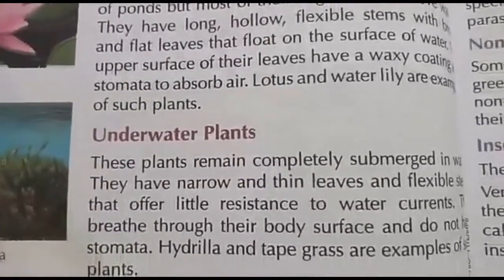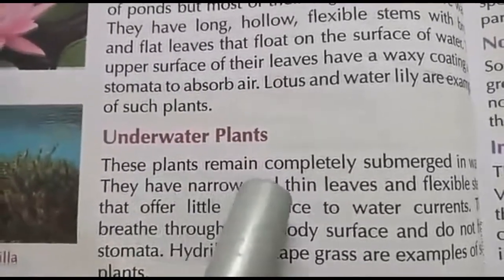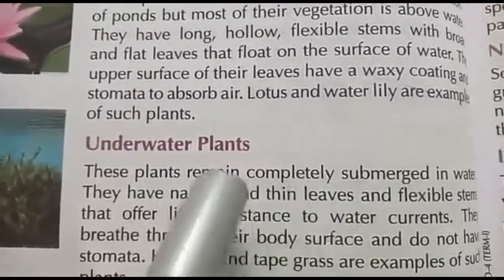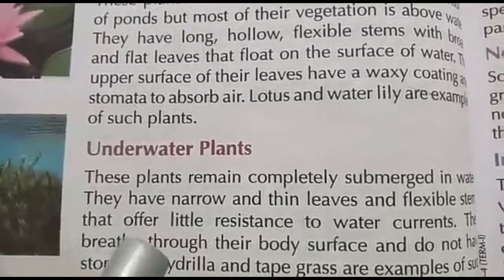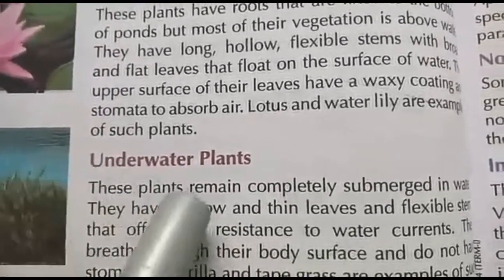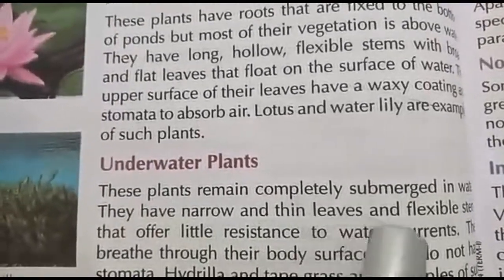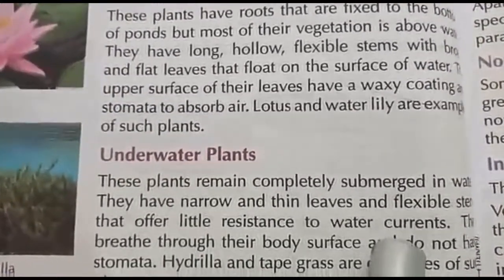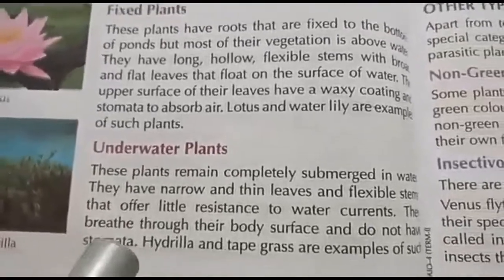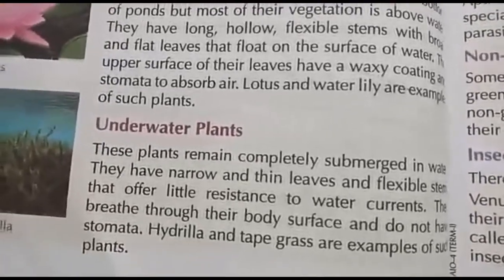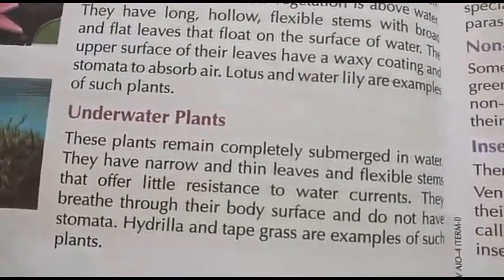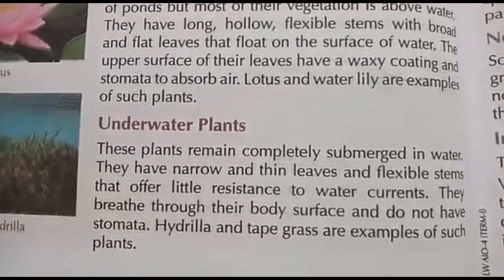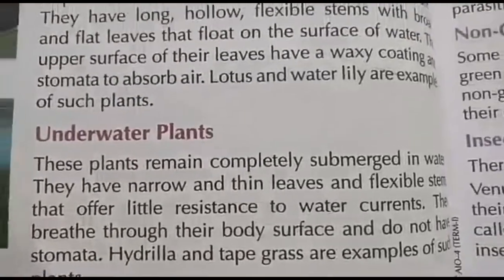Underwater plants. These plants remain completely submerged in water, inside the water only, not outside. They have narrow and thin leaves and flexible stems that offer little resistance to water currents. They breathe through their body surface and do not have stomata. Hydrilla and tape grass are examples of such plants.